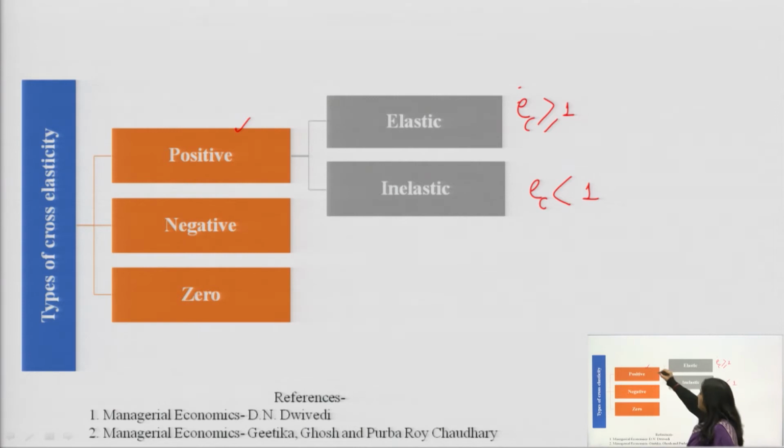So, what is the meaning of positive cross elasticity? If we take the formula, what was the formula? The percentage change in demand of commodity X, divided by the percentage change in prices of commodity Y. I am just writing it here symbolically.